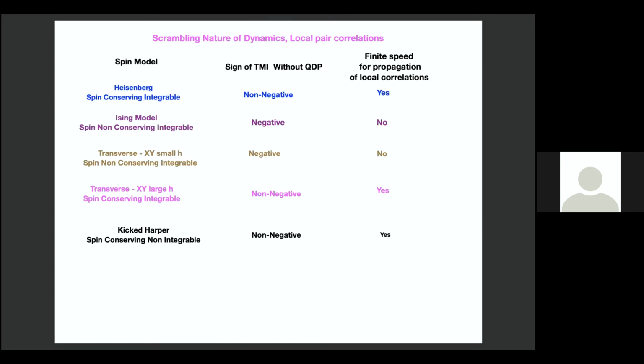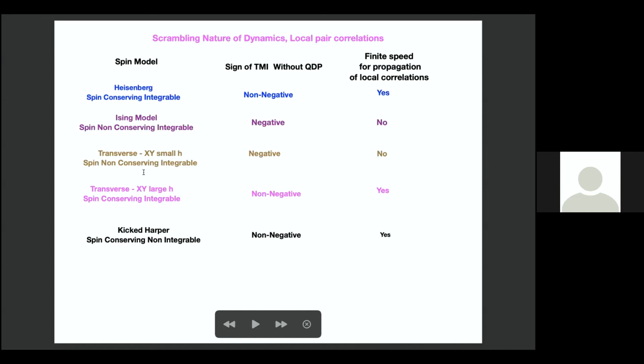And this is the summary of the things which I have not shown you clearly. This is a spin model, this is the sign of TMI without QDP, and whether there's a finite speed of propagation of local quantum correlations. So for the Heisenberg model, which is spin conserving and integrable, it is non-negative, and yes, there's a finite speed. And for the Ising model, which is spin non-conserving and integrable, it is negative and also has no finite speed.